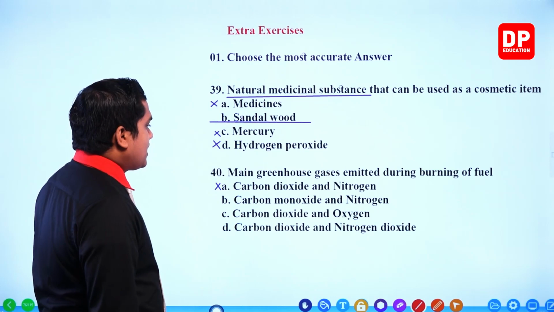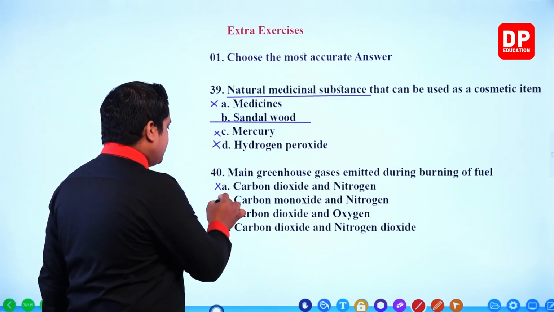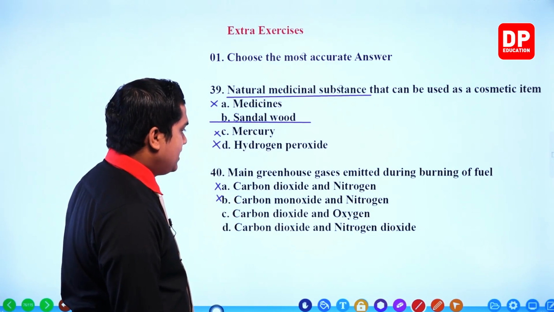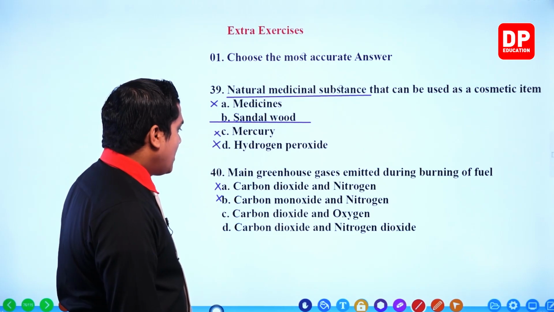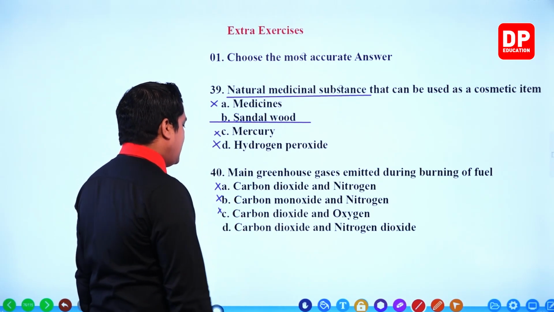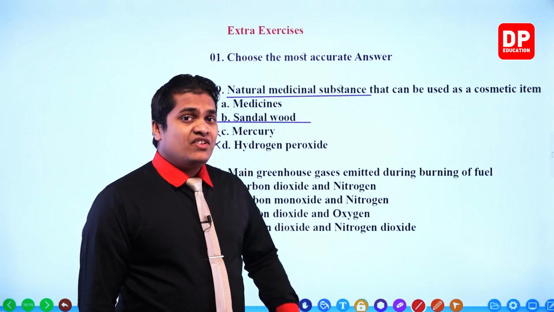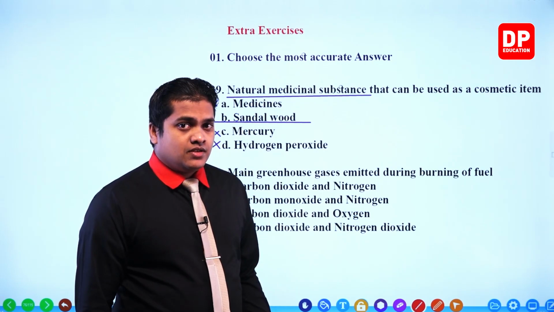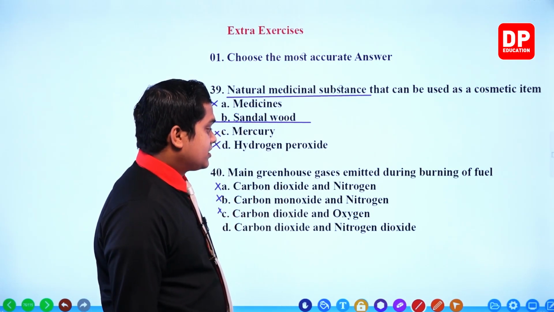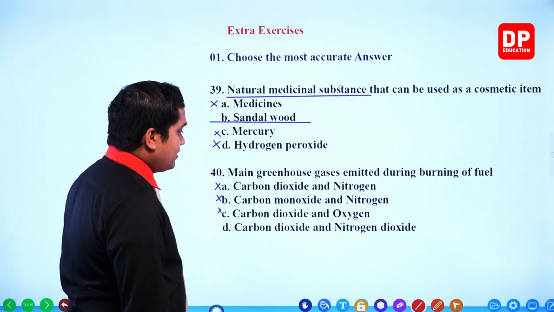Next one, carbon monoxide and nitrogen. Once again, my dear children, there is nitrogen, right? So we can't take this one as the answer. Next one, carbon dioxide and oxygen. Once again, incorrect. You know that our atmosphere has about 20% oxygen, and we even respire oxygen gas. So it is not a greenhouse gas, my dear children. Then the final one should be our answer.